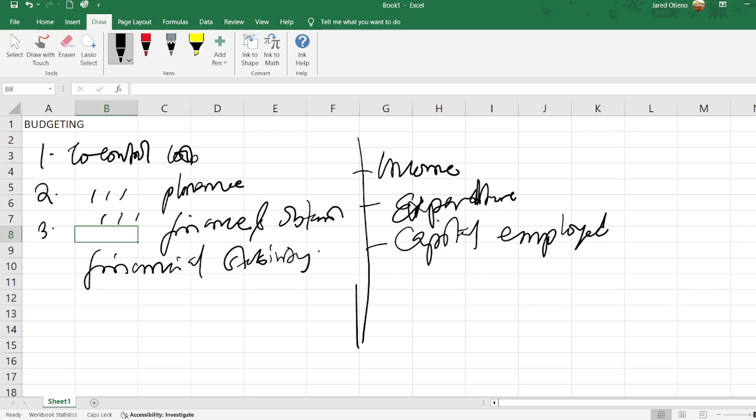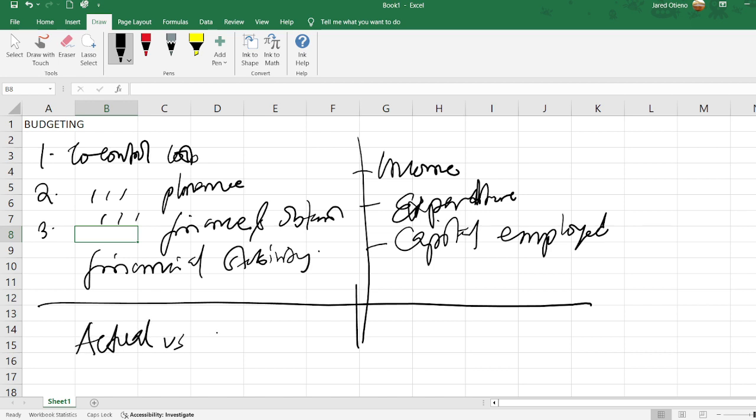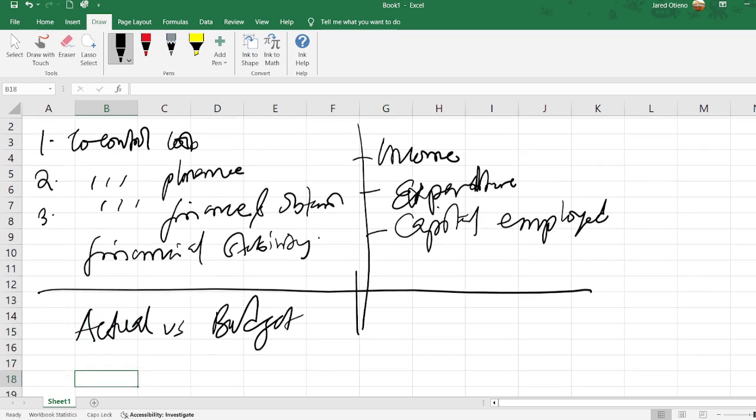A budget also has budget control. Once a budget has been established, that budget should allow us to compare the actual versus the budgeted, what has already been projected, so that you get to know how to control your expenditures and the things that you're doing.